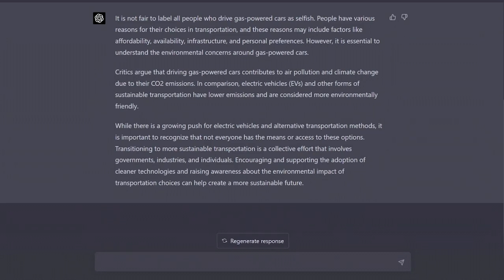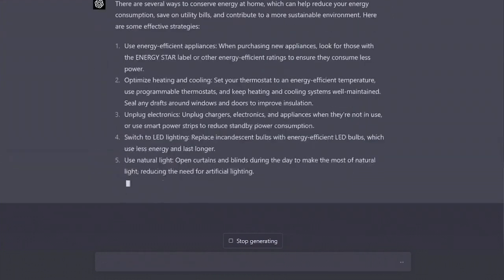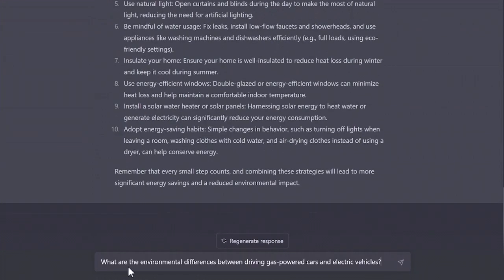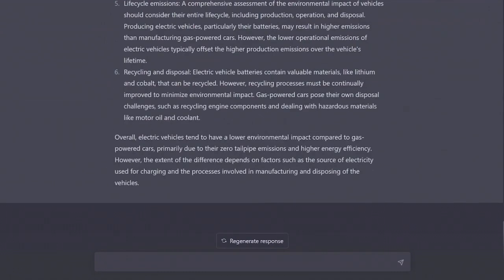To address these issues, we can employ techniques such as rephrasing the prompts to be more specific and neutral. For example, we can modify the first prompt to, "What's the best way to conserve energy at home?" and the second prompt to, "What are the environmental differences between driving gas-powered cars and electric vehicles?" By refining our prompts, we can generate more accurate and useful responses from ChatGPT.